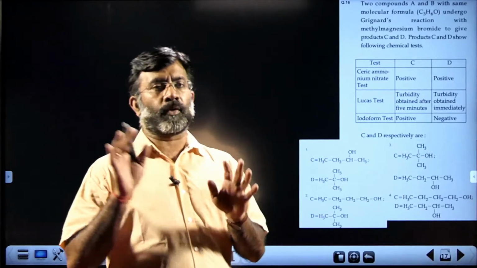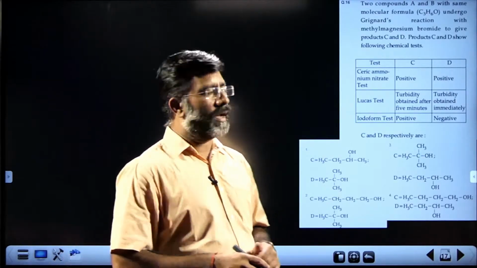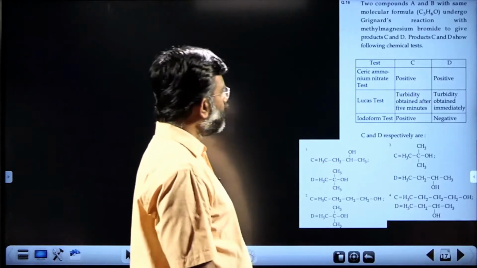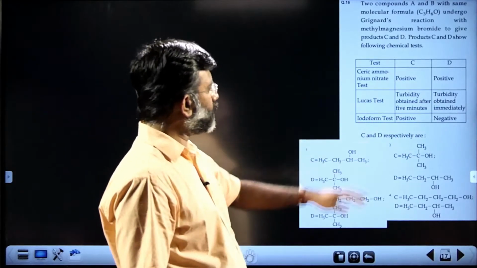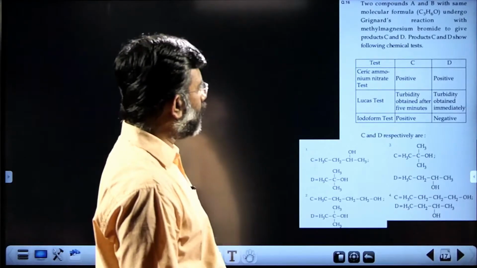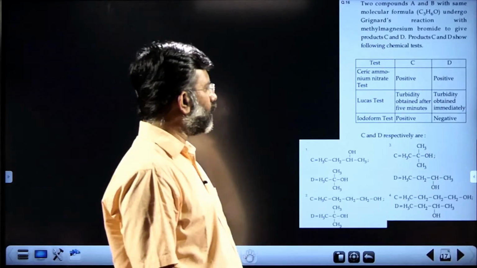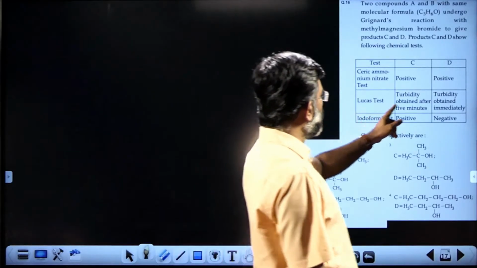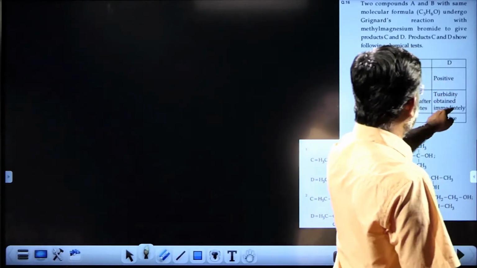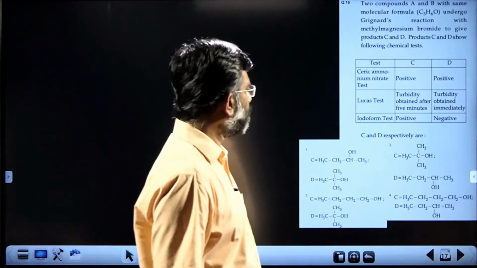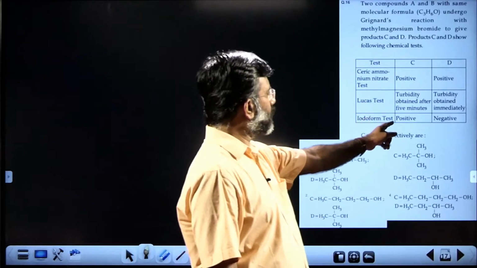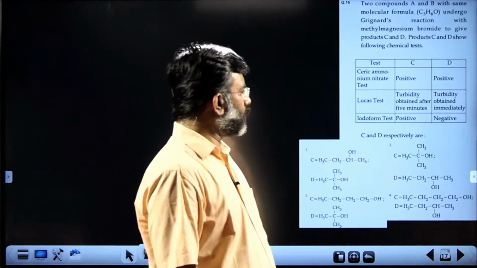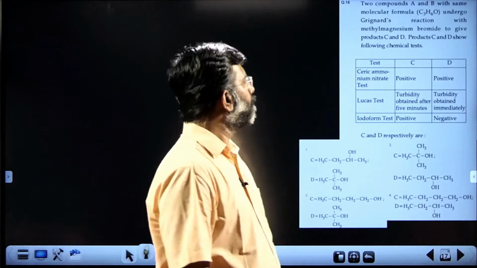It is a test for alcohols, and that is a positive test. Lucas test: two observations are given. Turbidity obtained after 5 minutes, and turbidity obtained immediately, which means it is a tertiary alcohol. In Lucas test, immediate turbidity means D will be a tertiary alcohol. Iodoform test, positive for C and negative for D.